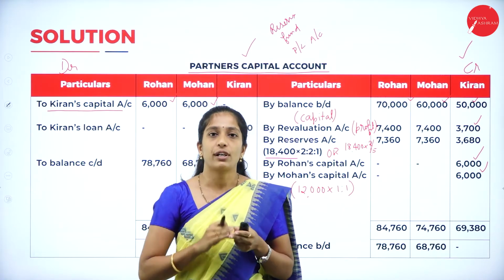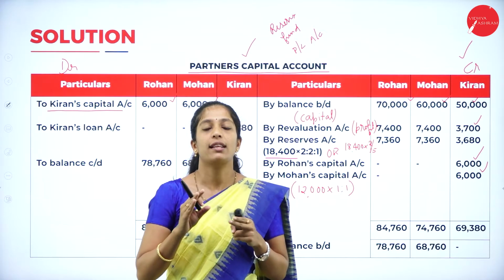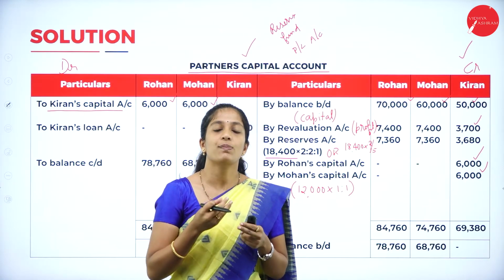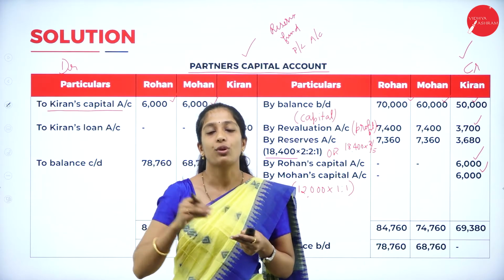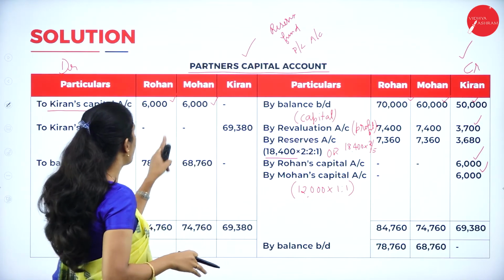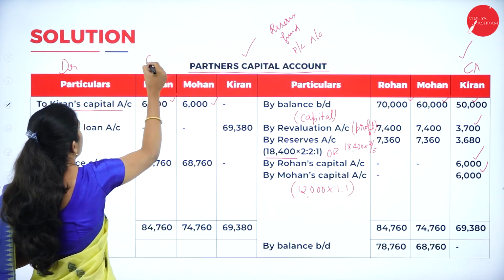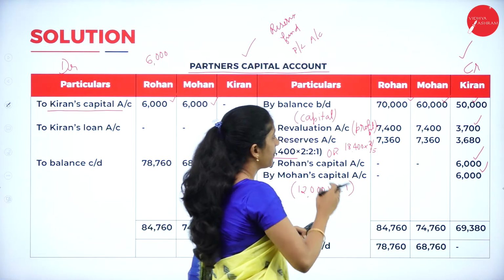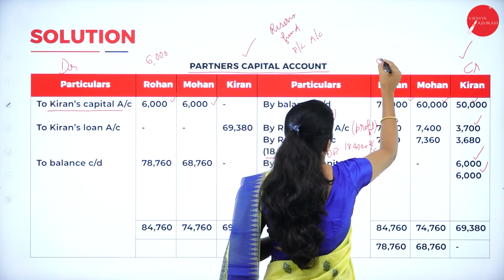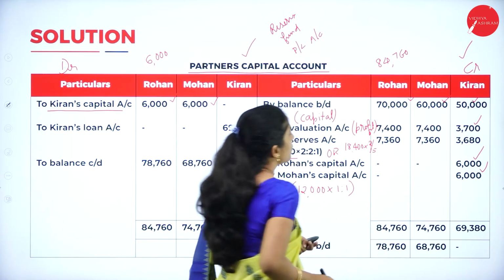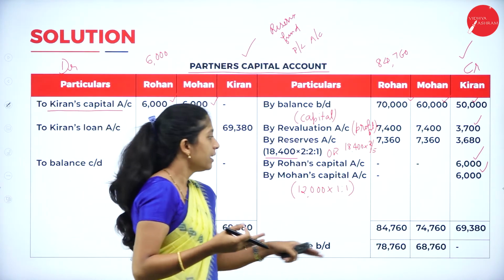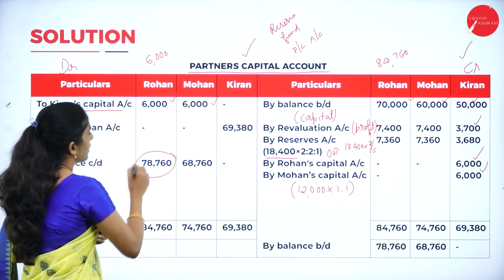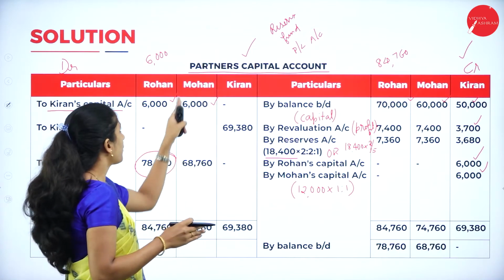Now we are done with all the entries. Balance both the sides, and the balance of the retiring partner should be transferred to his loan account, because in the question they have not told whether the balance has been paid in cash or not. So it is assumed that it is not paid in cash, it is paid through his loan account. Now as usual balance. In Rohan's account, debit side we are having 6,000. Now coming to the credit side, 70,000 plus 7,400 plus 7,360, we got 84,760. So 84,760 is greater. So write 84,760 on both sides, minus 6,000 we get 78,760.